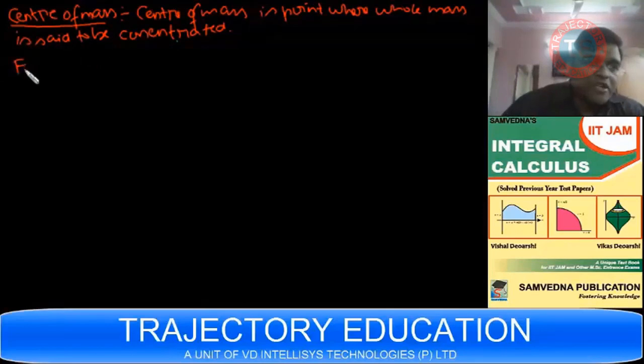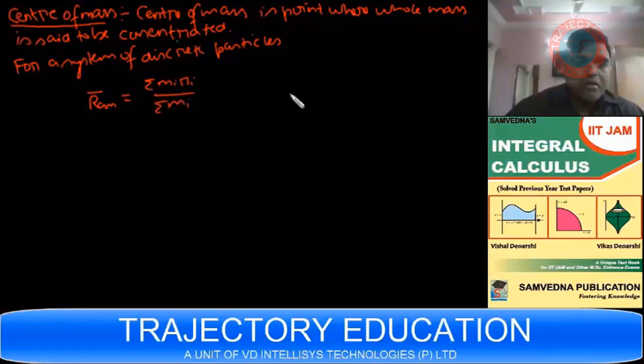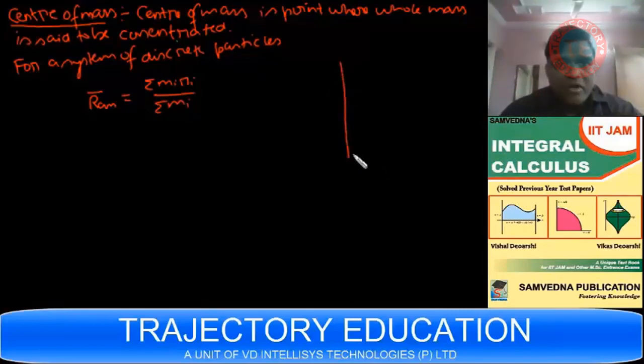For a system of discrete particles, we define center of mass as sigma MiRi upon sigma Mi, where M1, M2, M3 are the masses of the bodies.